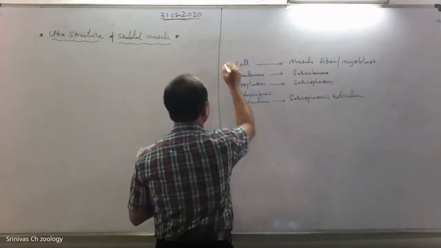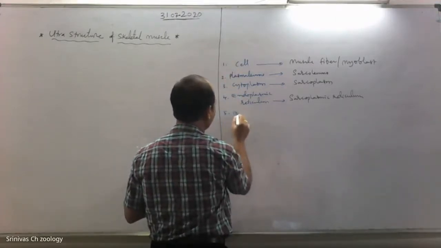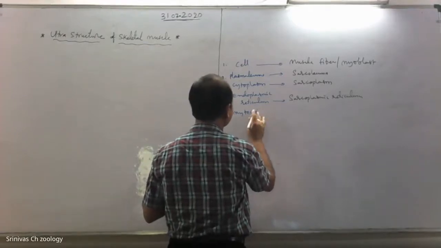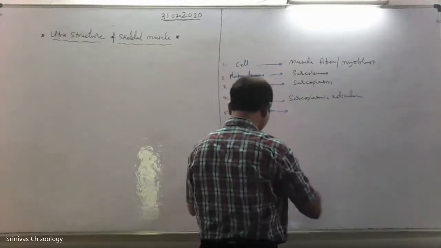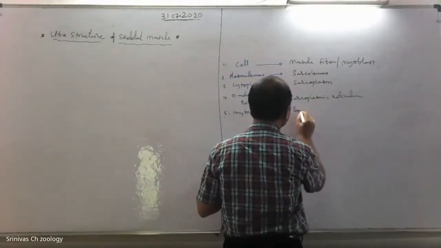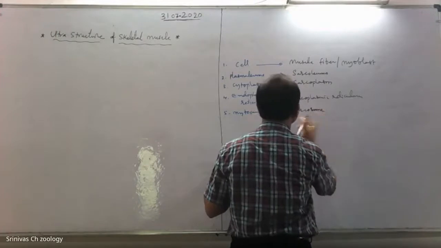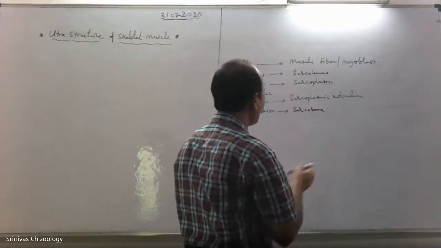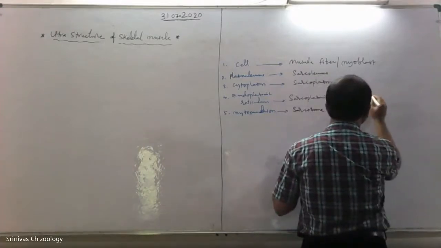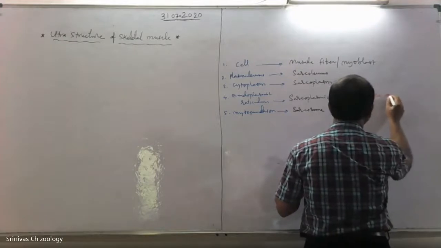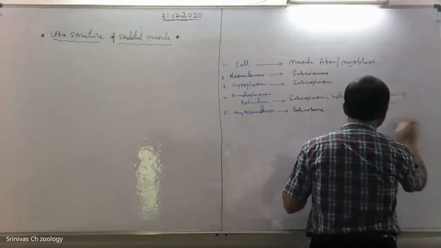The mitochondria of muscle tissue are called sarcosomes. See, the sarcoplasmic reticulum is the important storehouse of calcium.